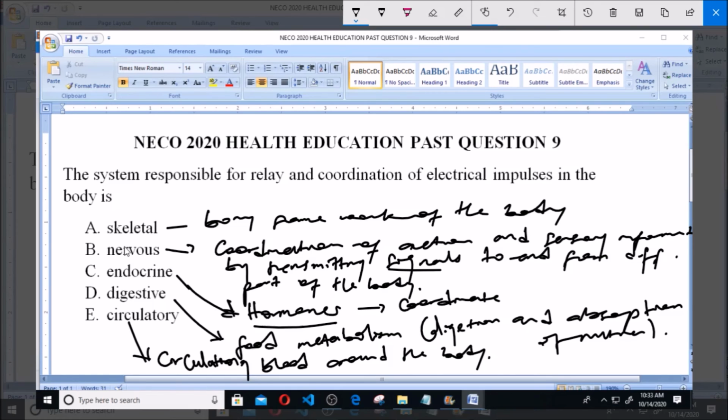Now the question asks us for the system responsible for relay and coordination of electrical impulses, and that is the nervous system, which controls all action and sensory information of the body by coordinating electrical impulses to and from the body. So the answer to this question is option B,